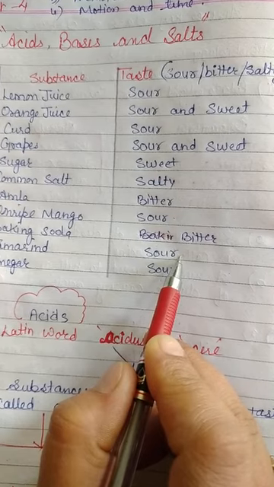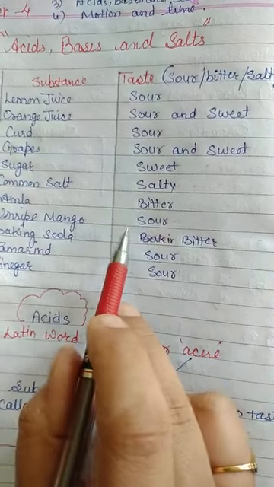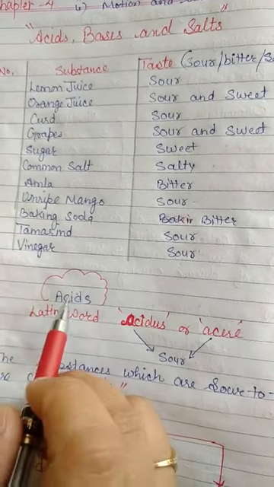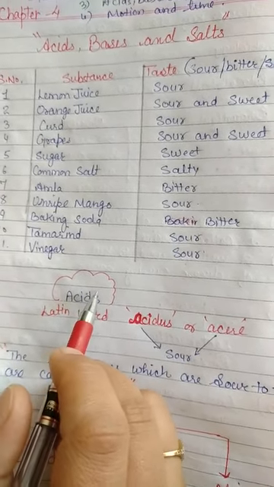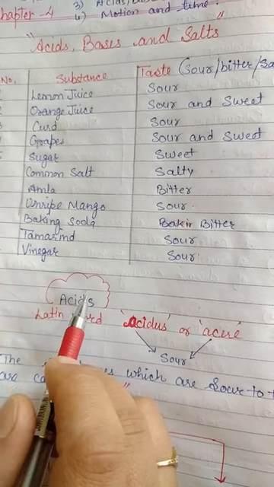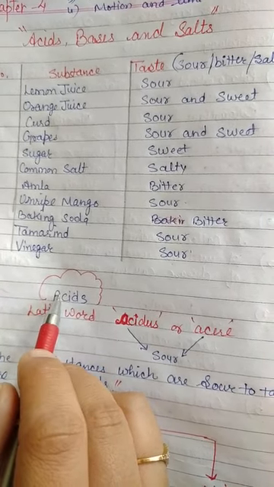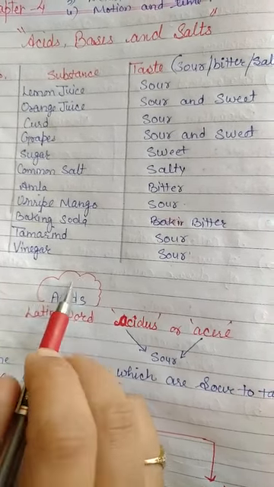So on the basis of chemical nature, substances can be grouped as acidic, basic, and the third one is neutral substances. Acidic substances, or simply acids, give a sour taste, and similarly, basic substances, or bases, make things bitter to taste. Now let's learn about these substances in detail. First of all, we will discuss the acidic substances.